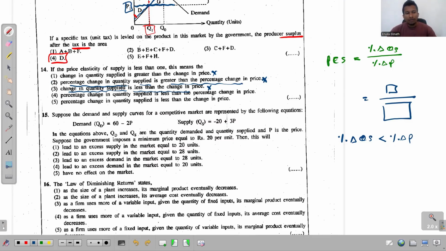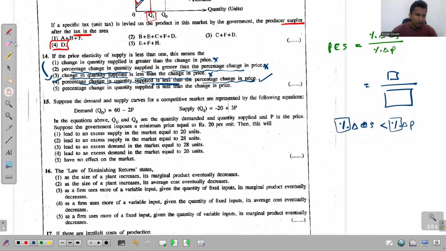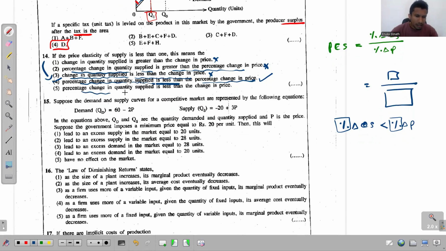The fourth one, percentage change in quantity supplied is less than the percentage change in price. 100% true. See, we have put the percentage sign. So the percentage change in quantity supplied has to be lower than the percentage change in price. So this is the answer. So fourth one is the answer for this question 40. But look at the fifth one as well. Percentage change in quantity supplied is less than change in price.